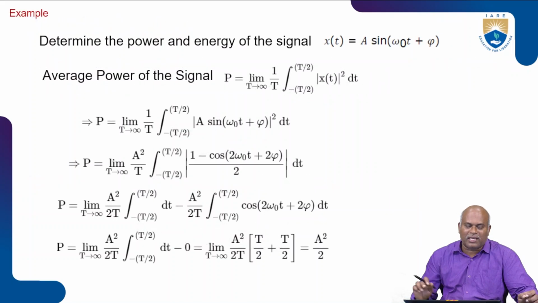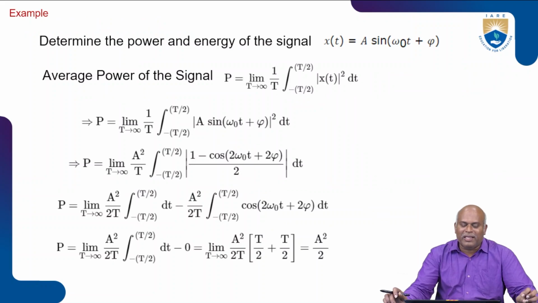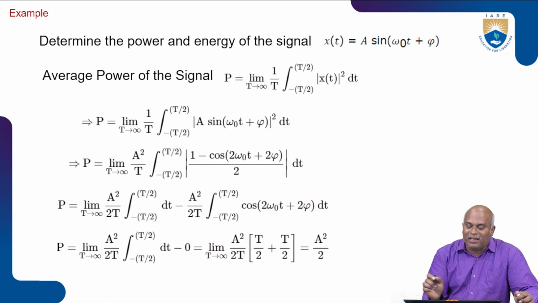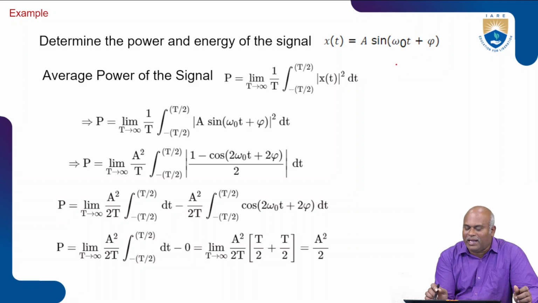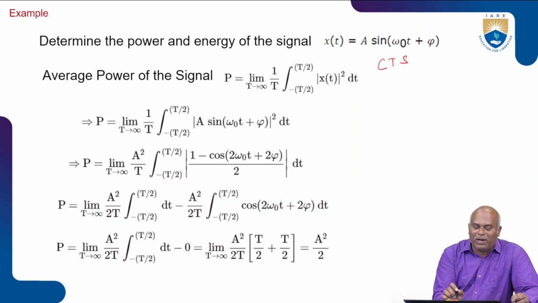Next, we go for some examples. Determine the power and energy of the signal x of t is equal to A sin of omega 0 t plus phi. Here I take a continuous time signal, x of t is equal to A sin of omega 0 t plus pi. First, we go for the power, the average power of the signal.